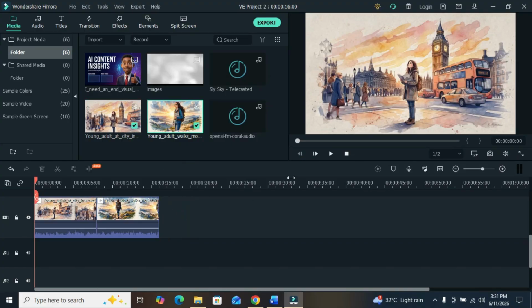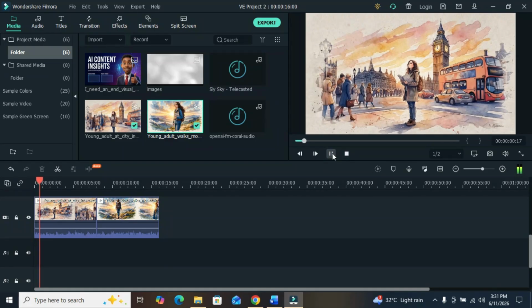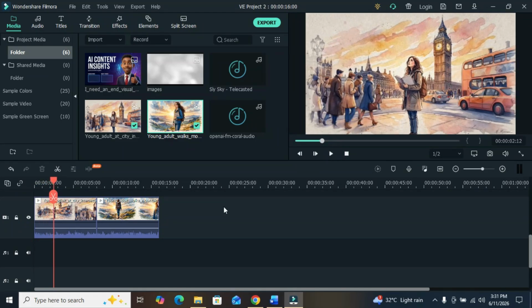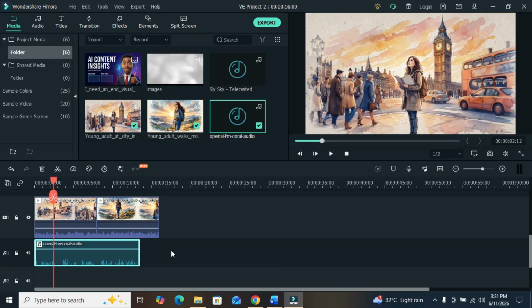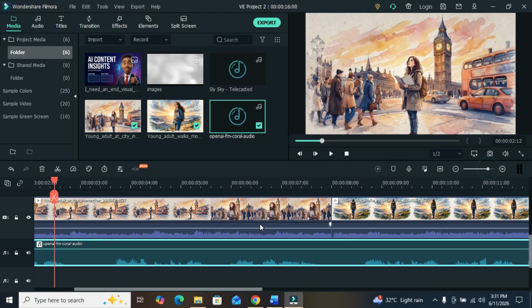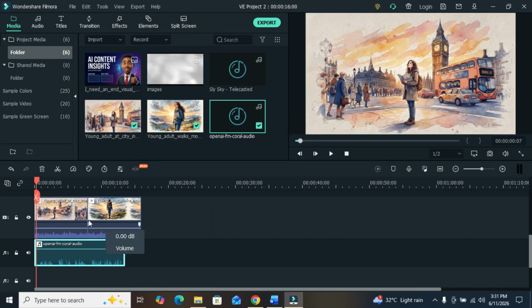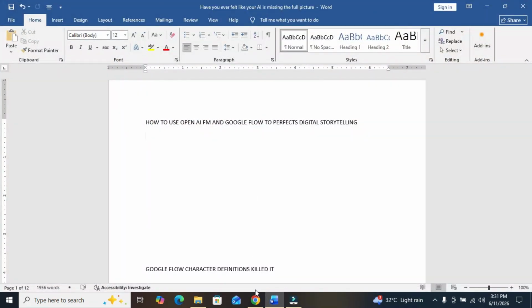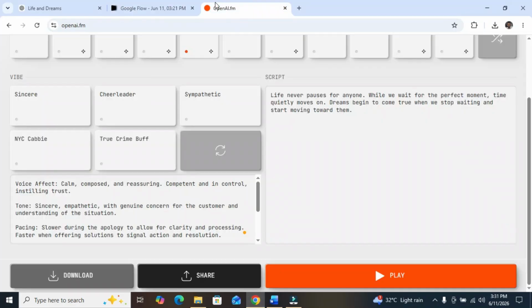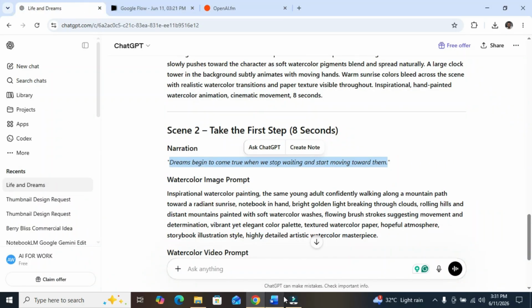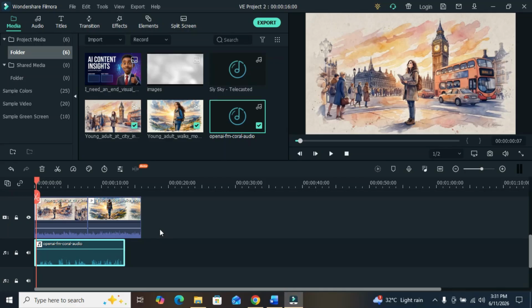Okay, let's see it. Let's play without voiceover. Okay, now let's put in the voiceover now. Let's see the voiceover. Okay, you can see the voiceover now. You can decide to separate, to divide the voiceover based on the narratives. You can see the second scene starts from dreams begin to come. So when I get there, I know what to do. I'm going to cut it.